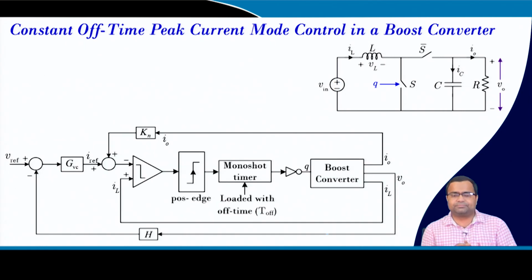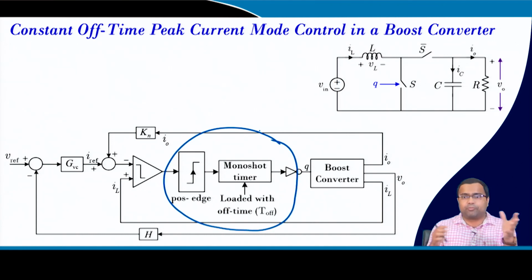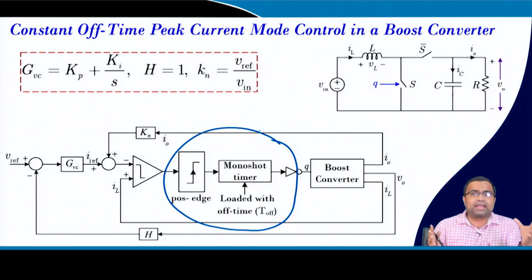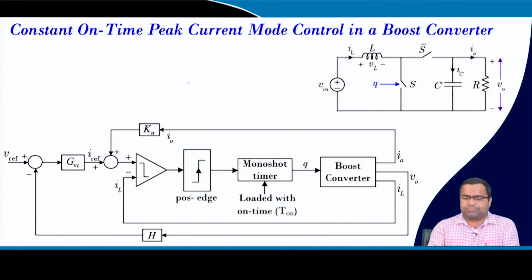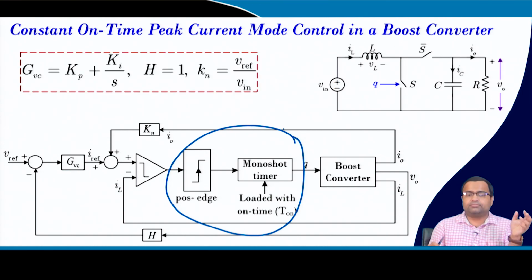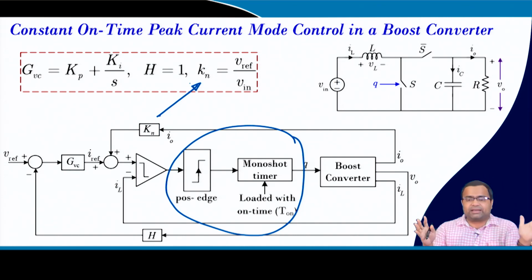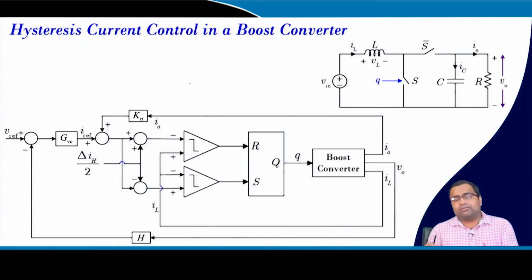Now, for constant off time, again along with this we should use minimum on time and the same PI controller, same normalization factor that we have discussed, that we can use. We can also implement constant on time. Again we need to incorporate minimum off time, and here also the normalization factor is this and the same PI controller. So, we will show you that if we use this optimal gain for different modulators, we want to check what is the difference in the performance, and that we will consider. And we can also do hysteresis.